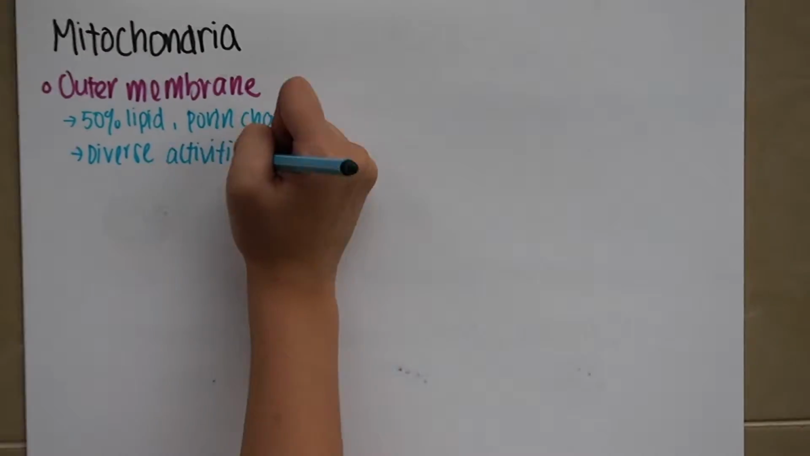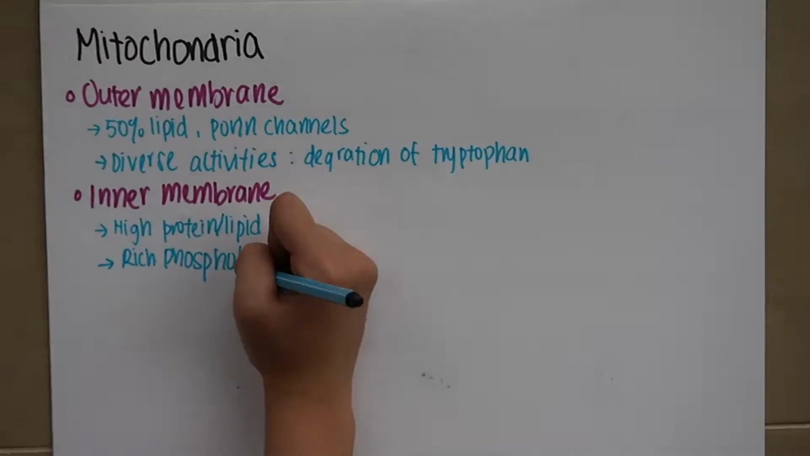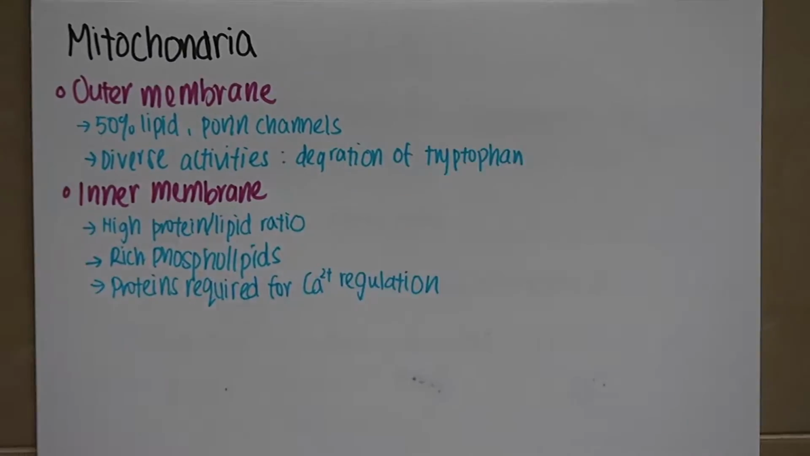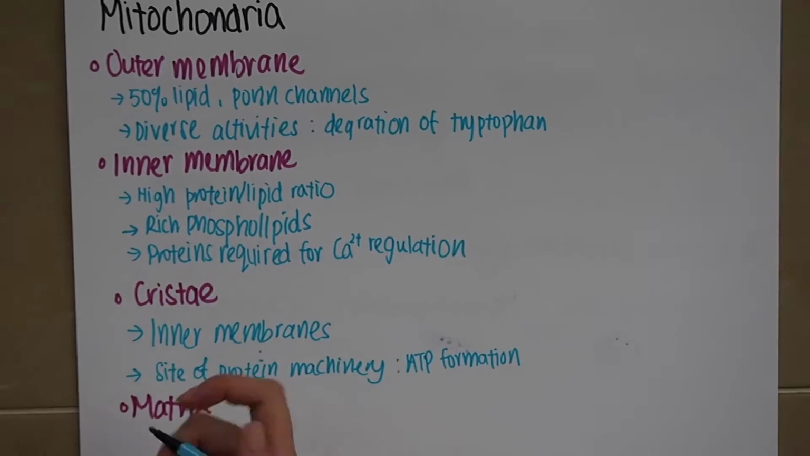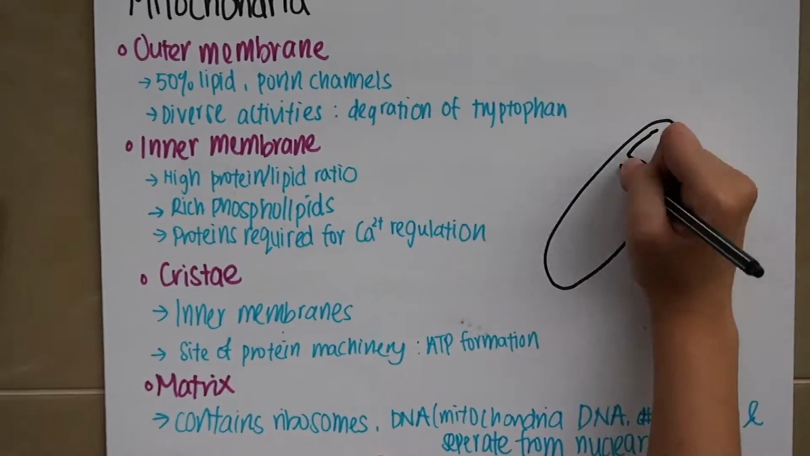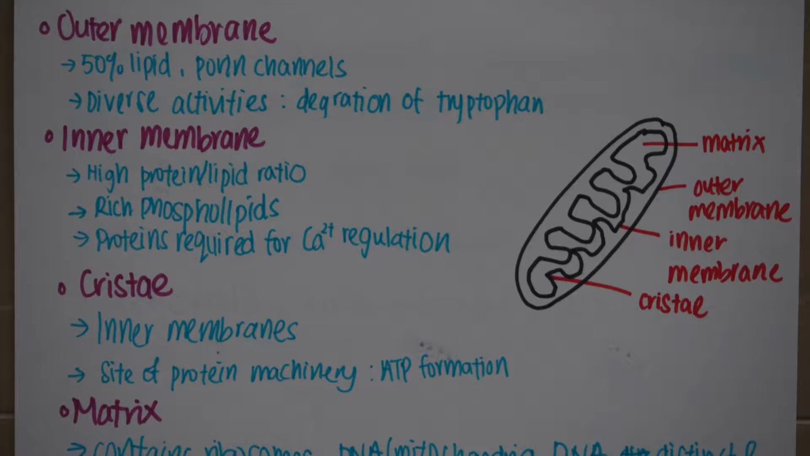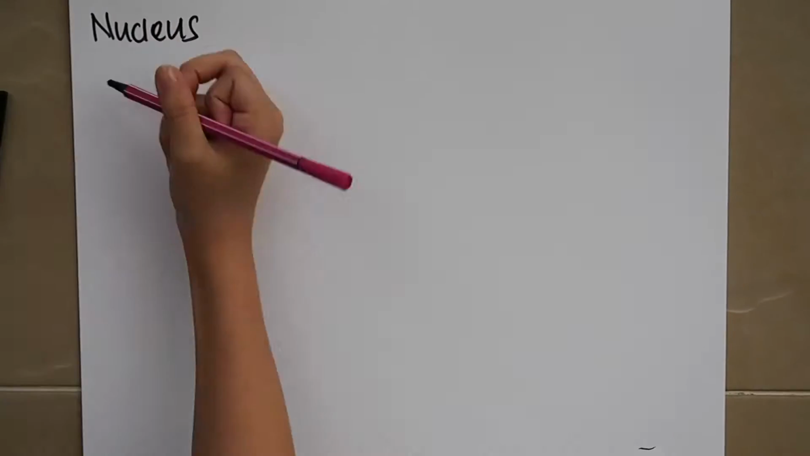It contains enzymes that catalyze important energy-yielding reactions. The outer membrane acts like a skin, while the inner membrane folds over many times and creates cristae, which are sites of protein machinery and the TCA cycle. The fluid contained within this organelle is the matrix, which contains ribosomes and mitochondrial DNA, which are different from the DNA found in the nucleus. Next, we have the nucleus.